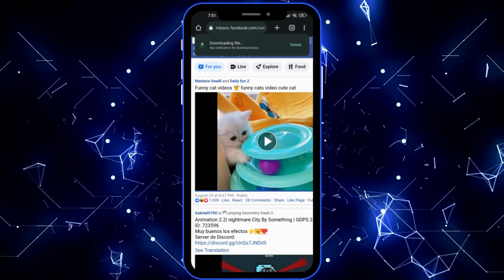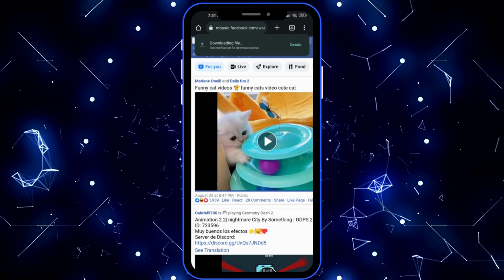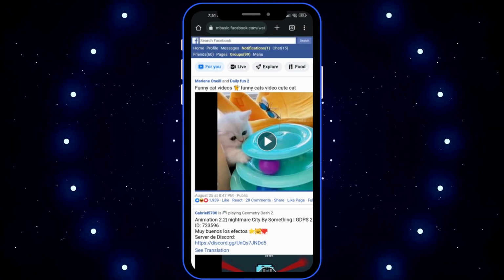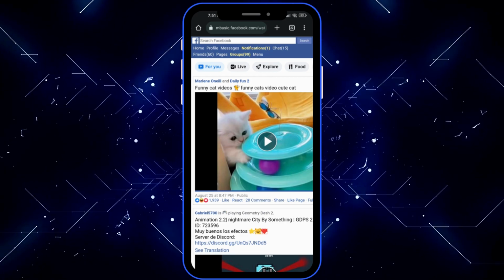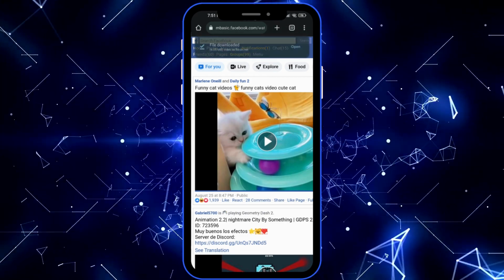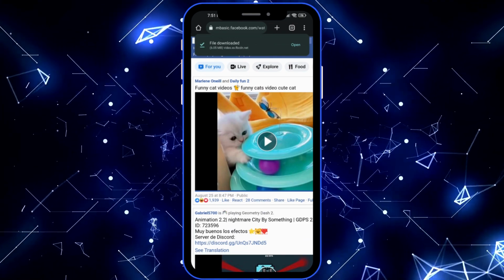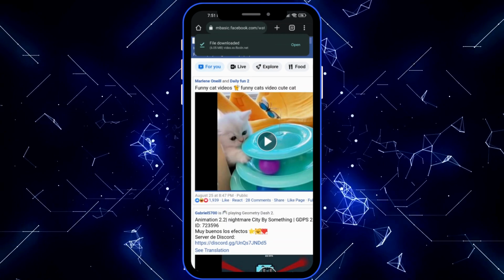And actually in Android you don't really need to put the mbasic.facebook.com, but I just did that. I showed you that for example in case you might need it. If it's not working without the basic here in the URL, then you can try it out, especially for iOS. And yeah, that's basically for this video.